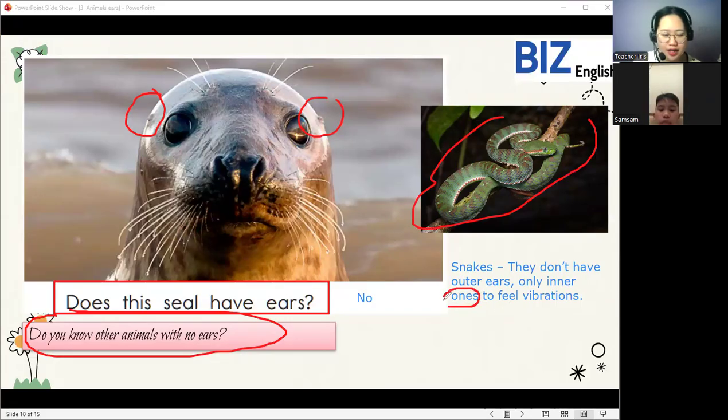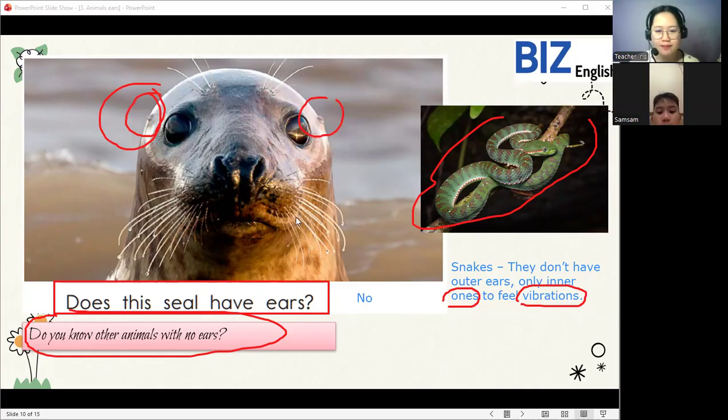Now let's read this word again. Let's say once. Vibrations. Yes, very good. Perfect. So this animal, like a seal, snakes don't have outer ears. They only have inner ears. When we say inner, it is inside of their body. But they only feel vibrations. So these are examples of animals that have no ears.